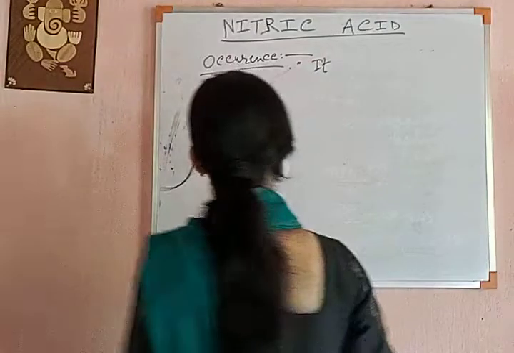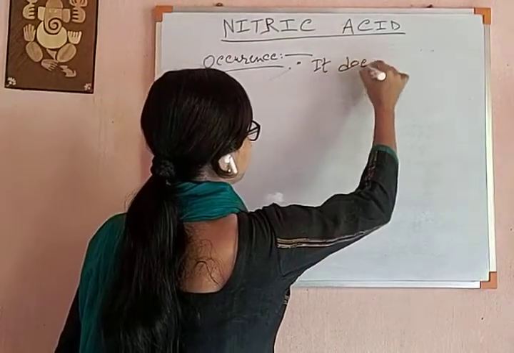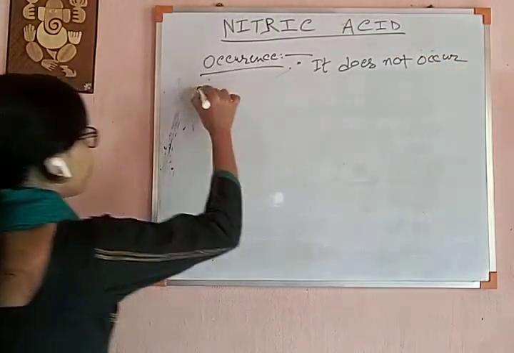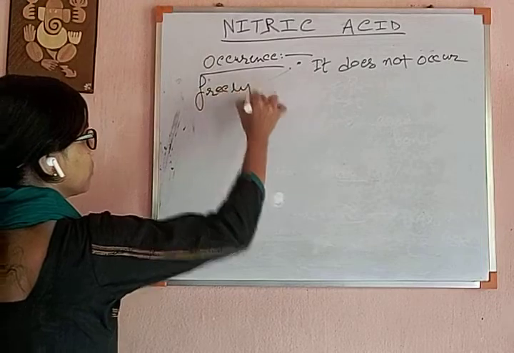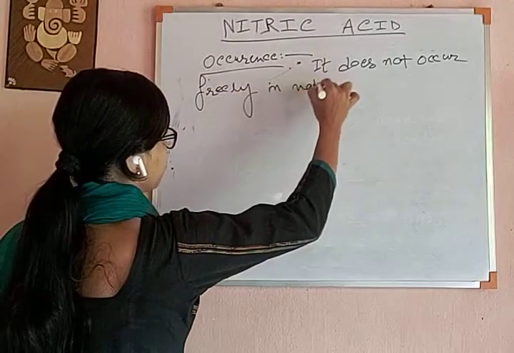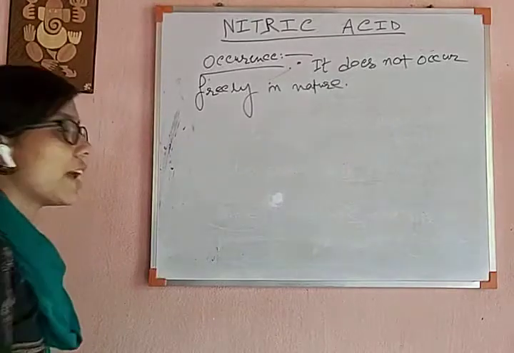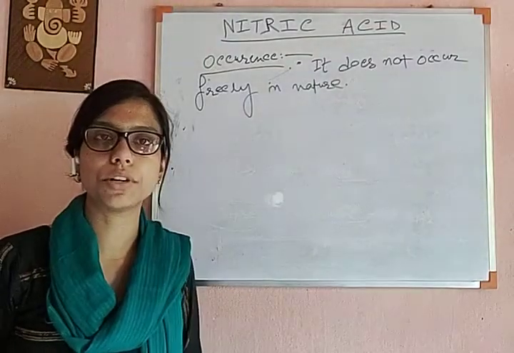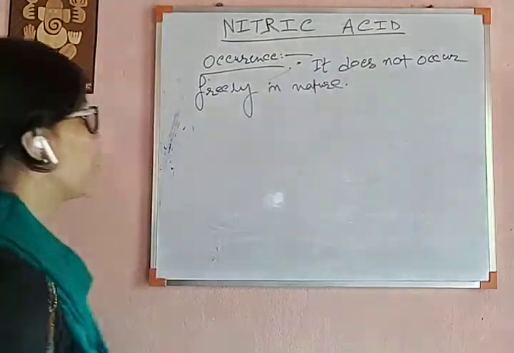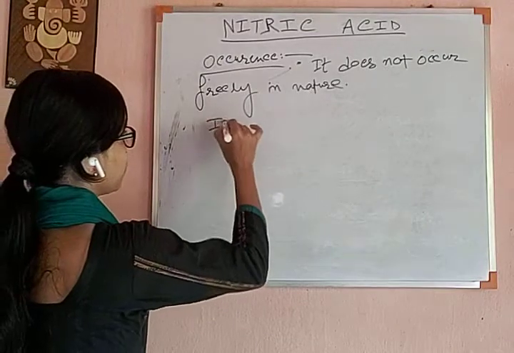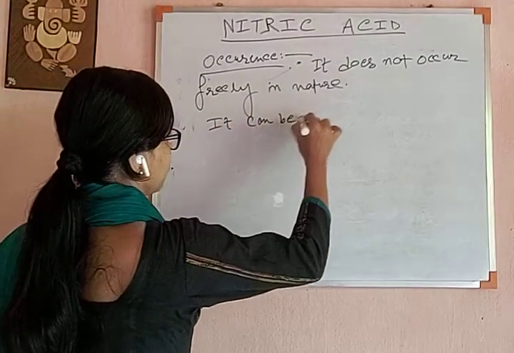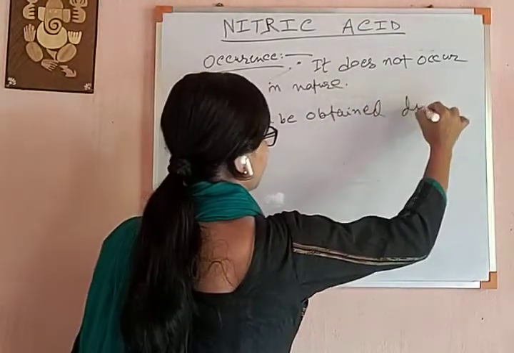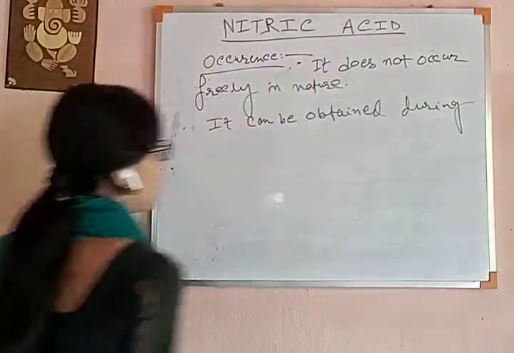It does not occur freely in nature. Next, it can be obtained naturally. Free state is not possible, but naturally during thunderstorm, during lightning discharge, we can get it. So it can be obtained during lightning discharge.